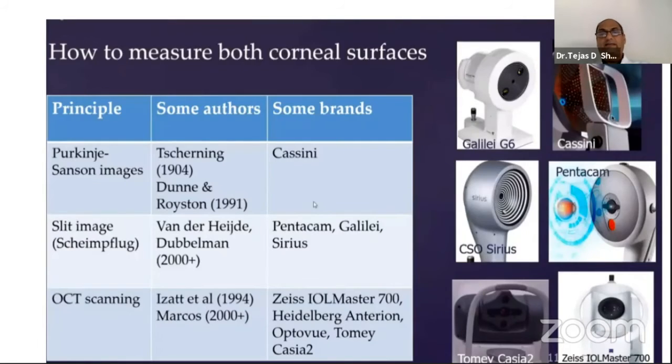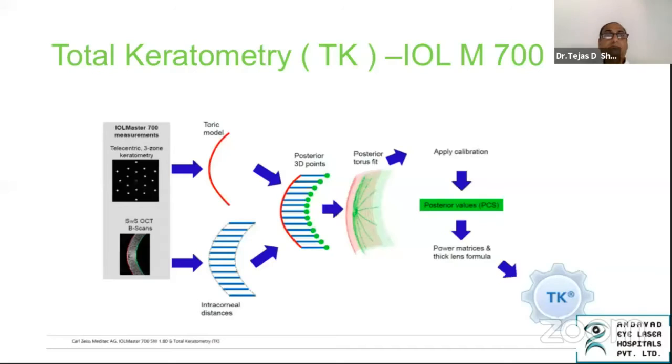And the Zeiss IOL Master 700, the Heidelberg Anterion, the Optoview, the Tomey, and the Cassia are the brands of machines available to us. Let's talk about IOL Master 700. In fact, I believe Dr. Harshul talked about this. The biggest advantage of IOL Master 700 is that the swept source OCT allows us to measure not only the anterior but the posterior, because it passes through it. It actually makes a torus fit, and the mathematics and the formula inside it converts it into a true K, or the TK, total keratometry.